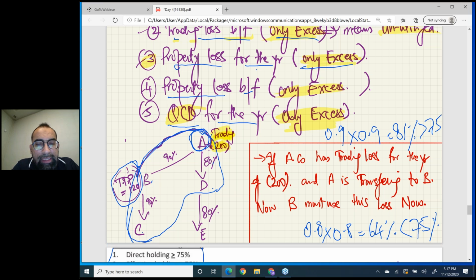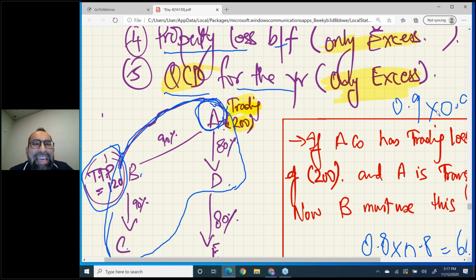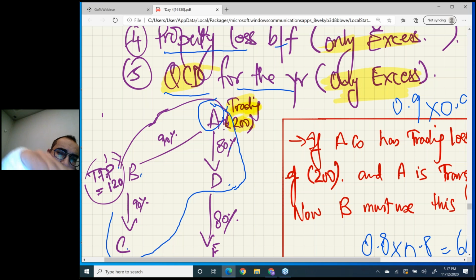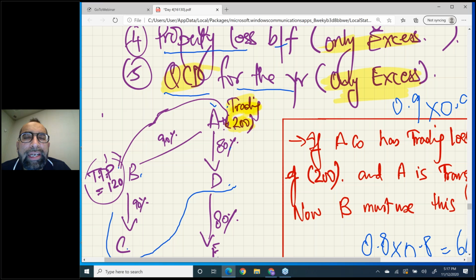Okay. Now, one more condition. In the screen you can see the numbers. For example, A company has trading loss of 200, and B company has TTP of 120.